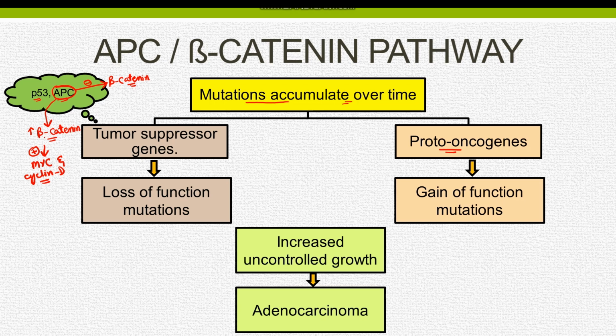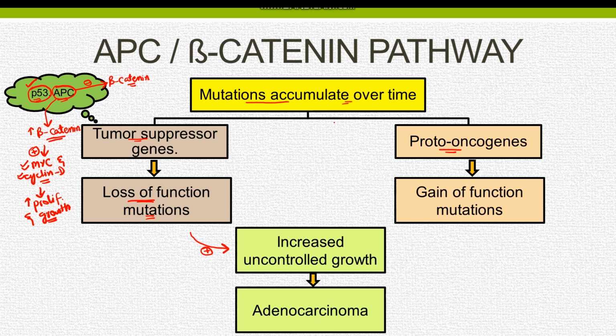So the mutation in APC gene results in an increased accumulation of beta-catenin. Since it is not degraded by the APC protein, there is upregulation of MYC and cyclin D genes. These genes result in increased proliferation and cell growth. In the late stage of the tumor, P53 gene also gets mutated. So the mutations in the tumor suppressor genes that include P53 and APC are actually loss of function mutations, which means they stop performing their actual functions, hence resulting in the increased and excessive cell growth.